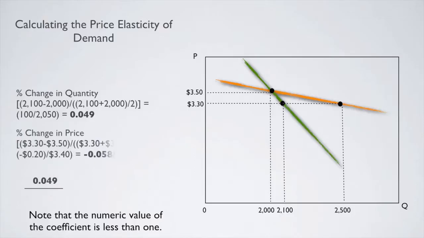Next, we want to take a look at the change in price. In this case, everything stays exactly the same. We're still looking at a price change between $3.50 per gallon and $3.30 a gallon. So our denominator stays the same at 0.0588. Our price elasticity of demand now is 0.833. Note here that the numeric value of the coefficient is less than 1.